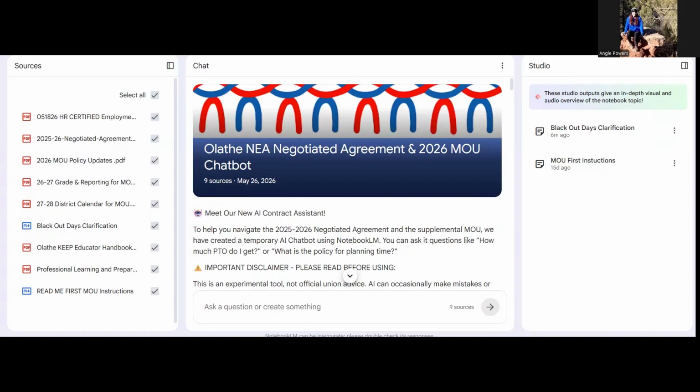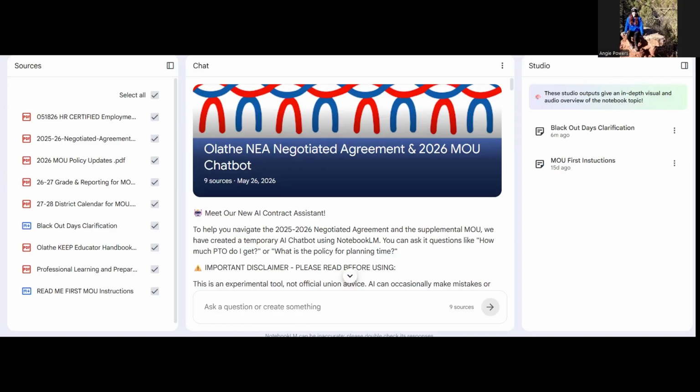As you may be aware, the Board of Education and the Olathe NEA Bargaining Unit has ratified an MOU that will take effect at the beginning of the 2026-2027 school year. Keep in mind that we will be negotiating for salary, benefits, and many other important topics upon return to the school year. However, we wanted to get this MOU in place so that some of the policies that we did come to an agreement on and were ratified since then can take place. One good example is, of course, the reduction of blackout days.